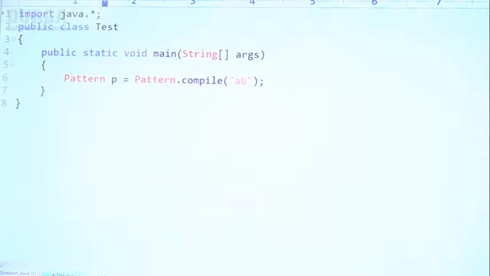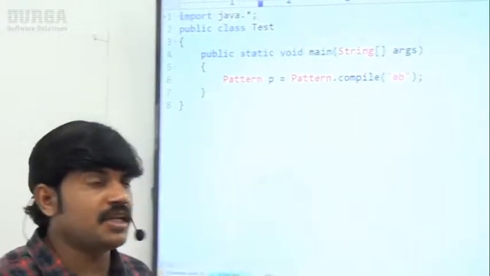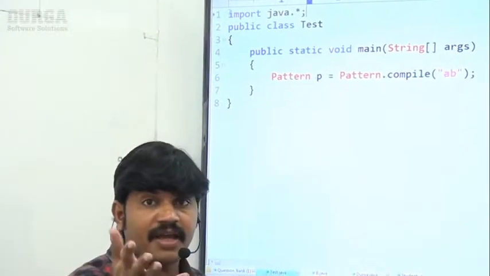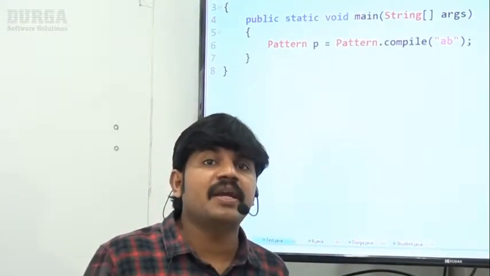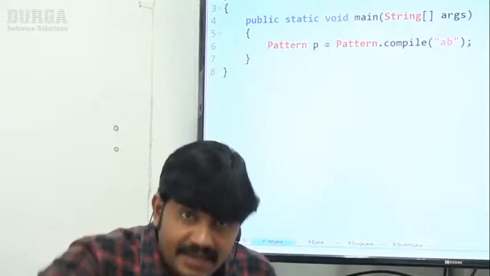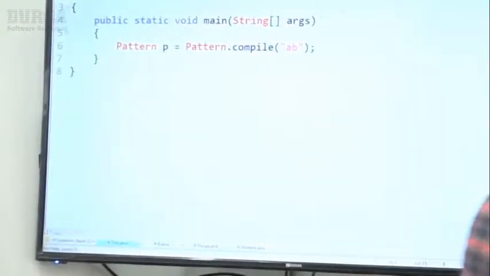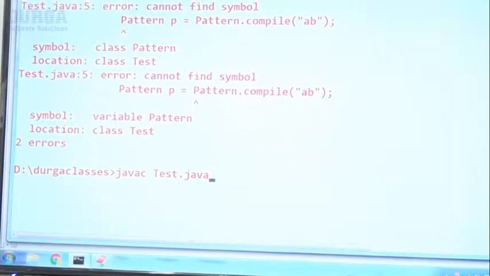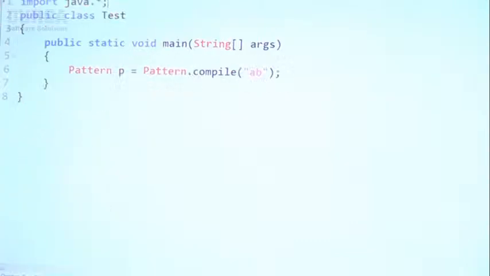I'm taking it. Can you please confirm, is it valid or invalid? Invalid, because Pattern is not available inside the java package. Pattern is available inside the java.util.regex package. That's why this one is invalid. Even if you take it, immediately we get the error. Observe, the same error, because it is not there.